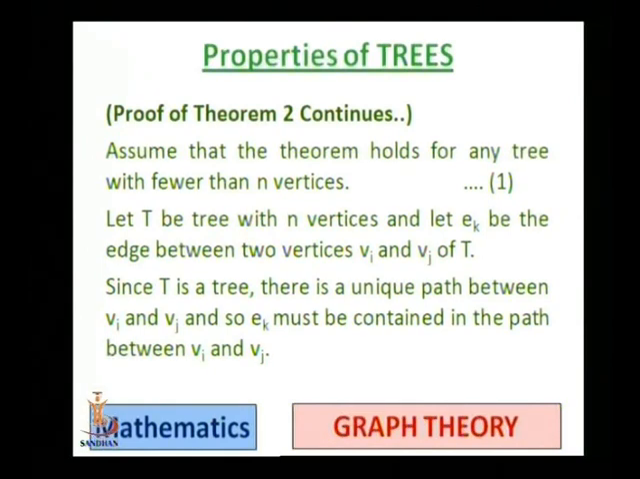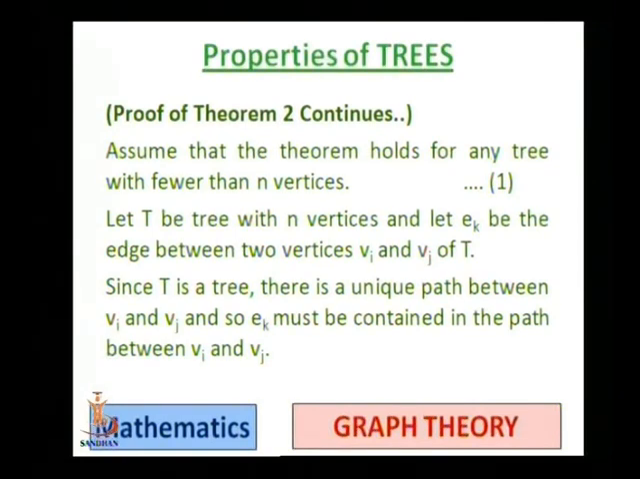Let Ek be the edge between two vertices Vi and Vj of T. Now since T is a tree, there is a unique path between Vi and Vj. We have already discussed the previous result, so according to that we get a unique path. So Ek must be contained in the path between Vi and Vj.